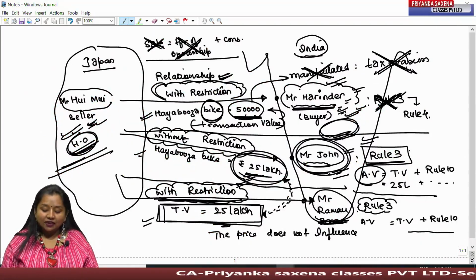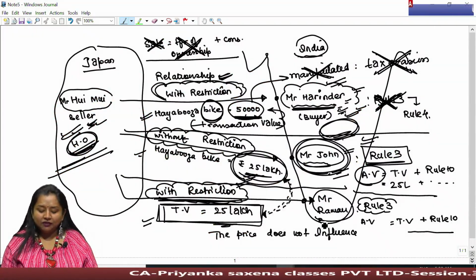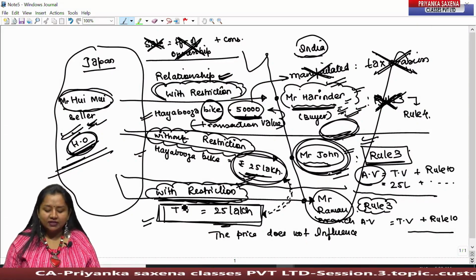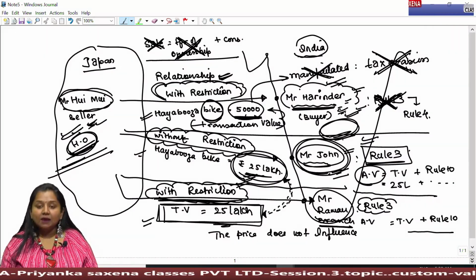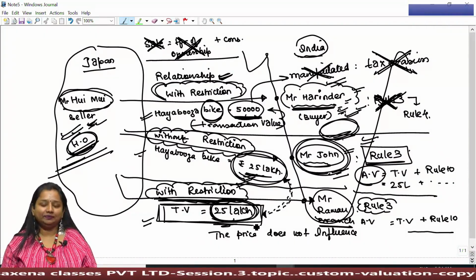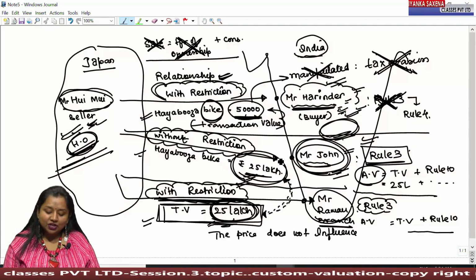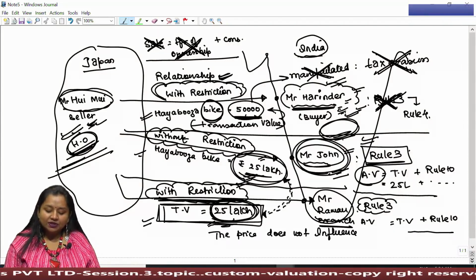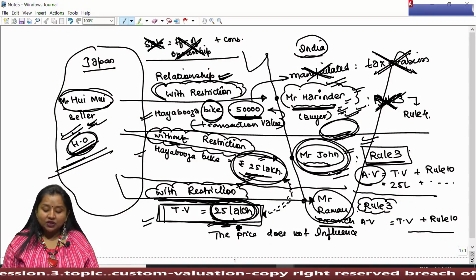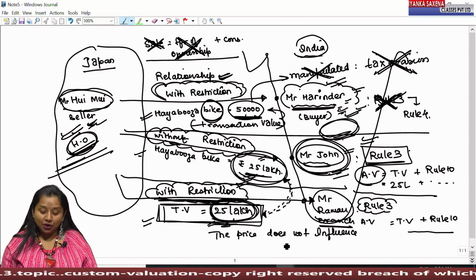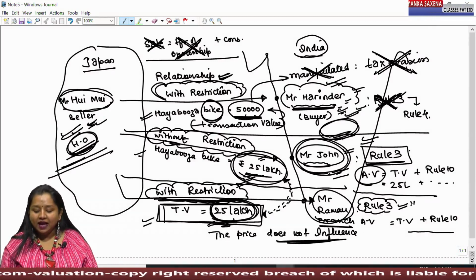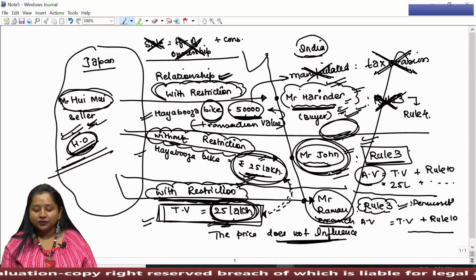Here we say that Raman is also the branch head of another branch of Mr. Huimui, and Mr. Huimui, being the head office, supplies goods to Mr. Raman at the transaction value of 25 lakh only. This is the price at which these goods are being supplied to any other person even without restriction. That is, because of restriction, the price of goods under the invoice has not been influenced, due to which Rule 3 can be applied as a permissible restriction.